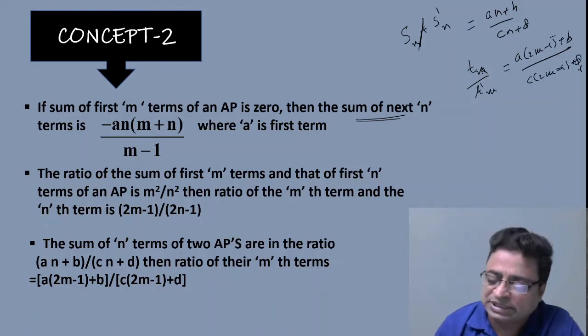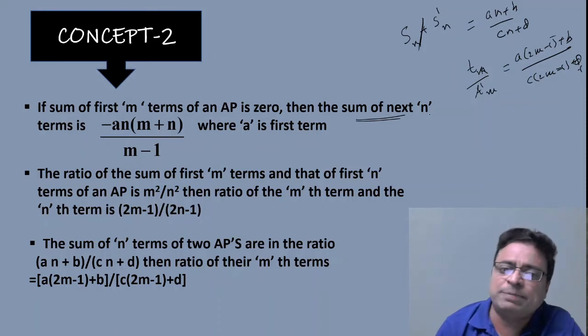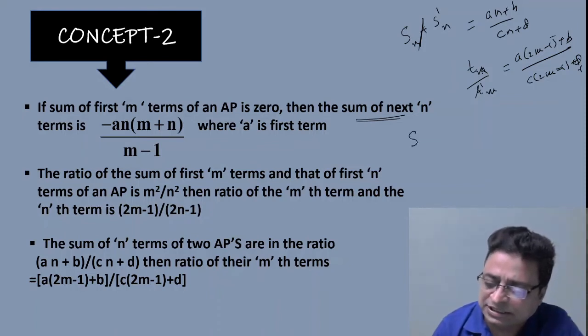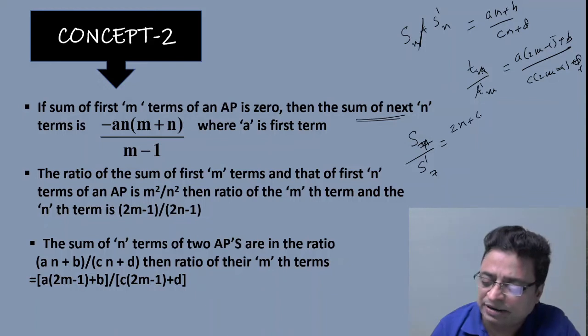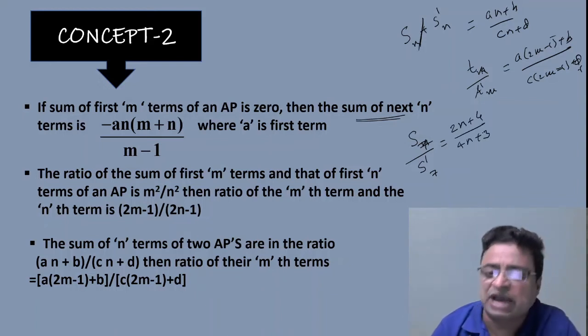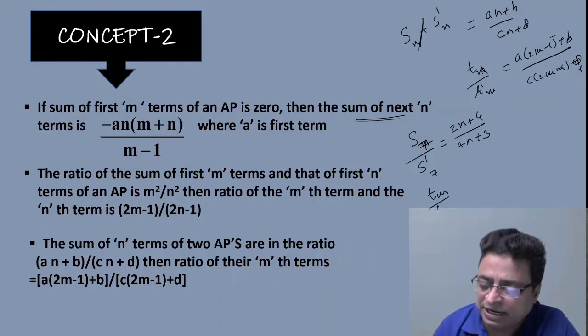So suppose there are two APs, and the sum of first n terms of the first AP and the sum of first n terms of the second AP are in the ratio (2n plus 4) by (4n plus 3). Suppose they have given the question like this, then what would be Tm by T dash m?